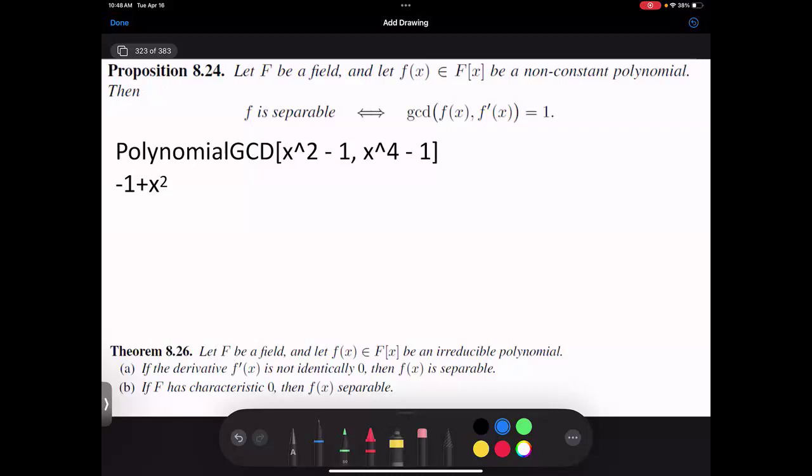So if this theorem is correct, then we've reduced determining whether or not a polynomial is separable, whether or not the roots are distinct, to just finding the greatest common divisor of two polynomials, f and f prime. Is it hard to find f prime given f?